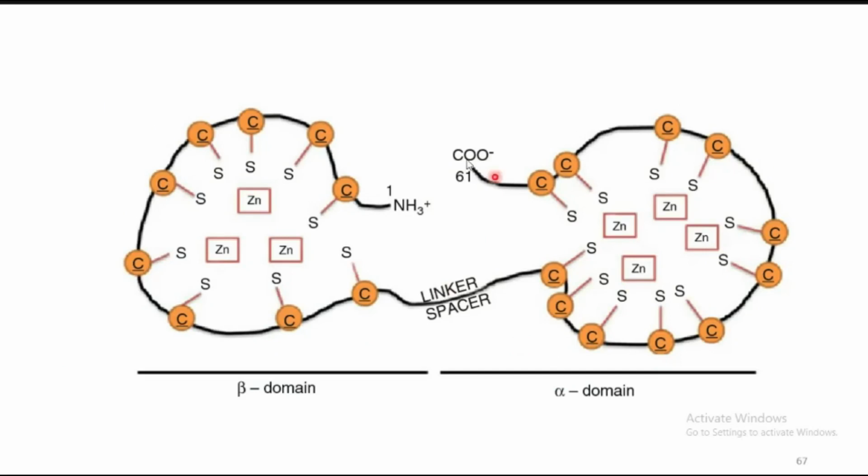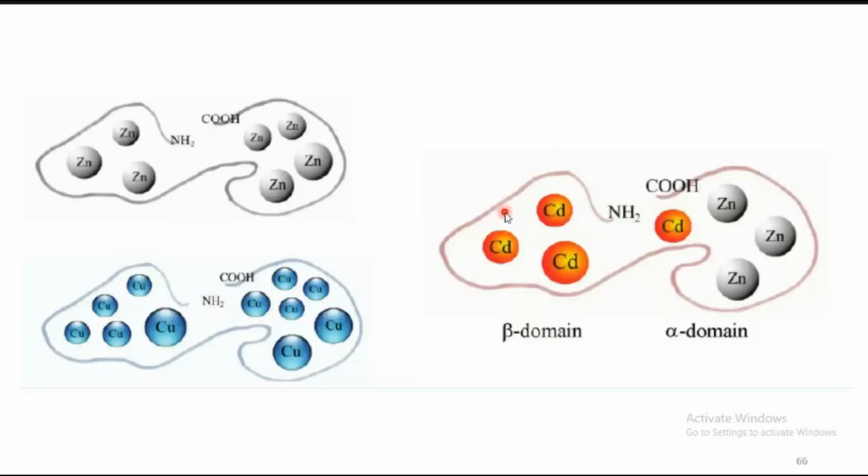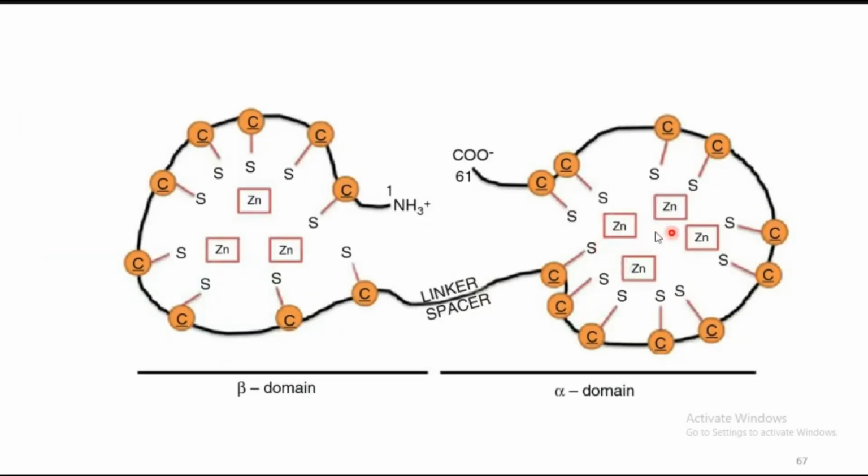So this is the way the zinc is stored. Here the beta domain can accommodate 3 zinc, and in the alpha domain it can accommodate 4 zinc ions, so a total of 7 zinc ions can be stored in metallothionein. Now, the X-ray crystal structure: the zinc 2+ ion adopts a tetrahedral environment, and all are tetrahedrally coordinated with sulfur donor atoms only.